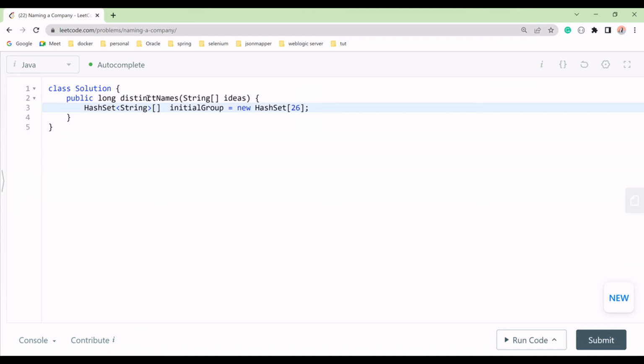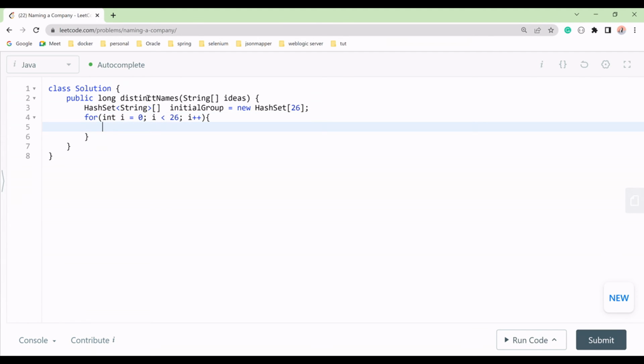Next we'll initialize all of this with a loop: we'll take int i starting at 0, going up to a maximum of 26, and then i plus plus.